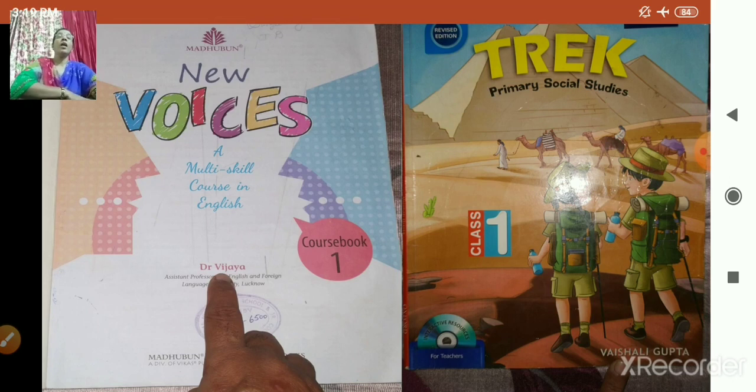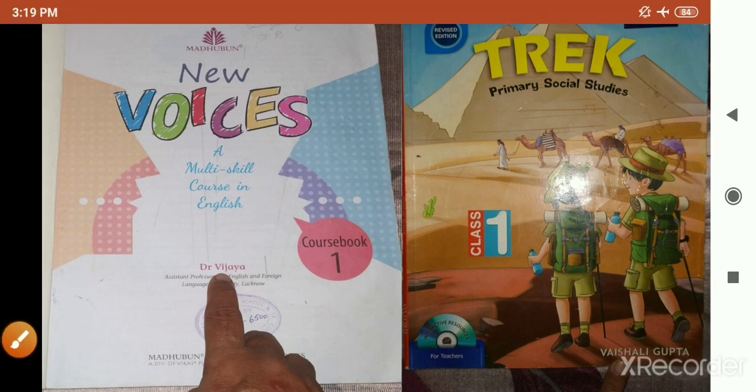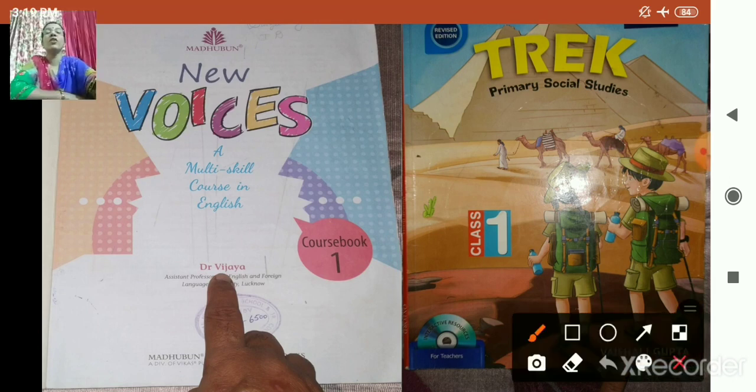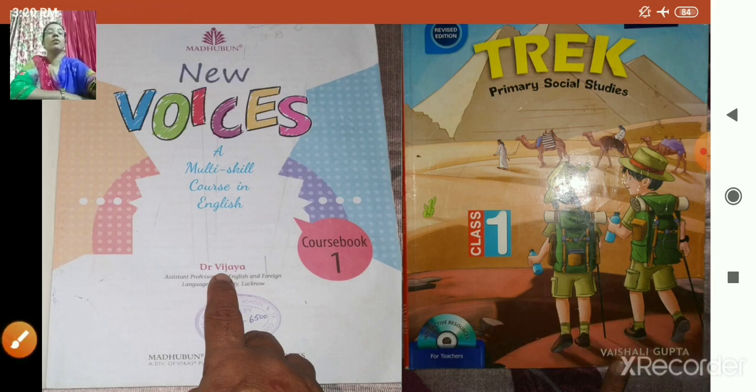Understood? Now the author is writing the book, then after the book is written, someone has to publish the book. So the publisher publishes the book. The publisher's name is also written on the book cover or the front page. I'll show you. Now who is the publisher of New Voices? Here Madhuban. Can you see Madhuban? So Madhuban is the publisher of this book. And this book, Trek book, who is the publisher?